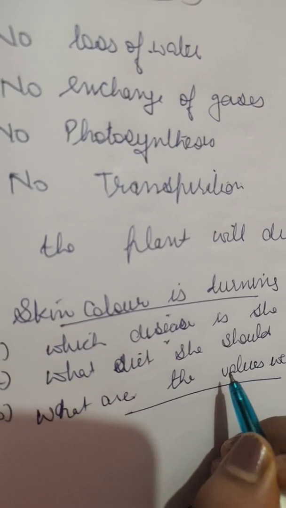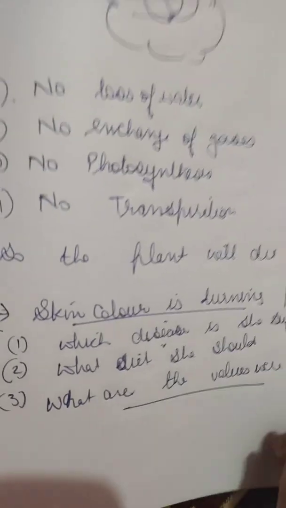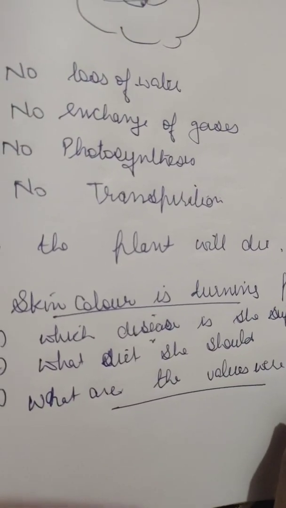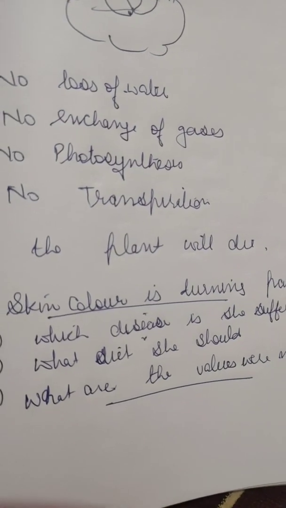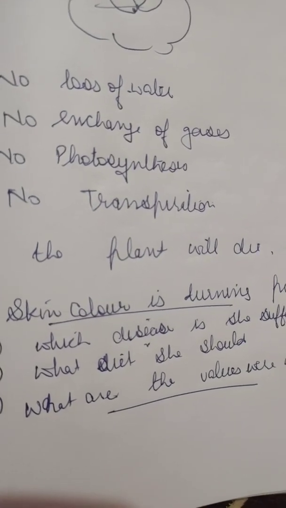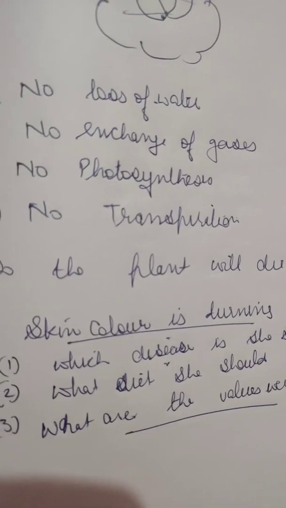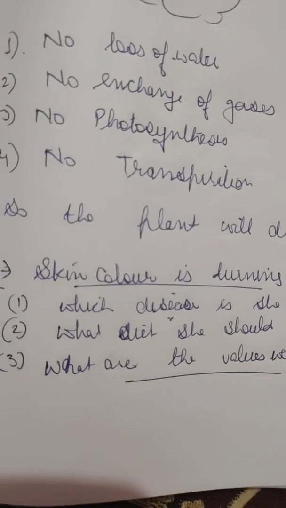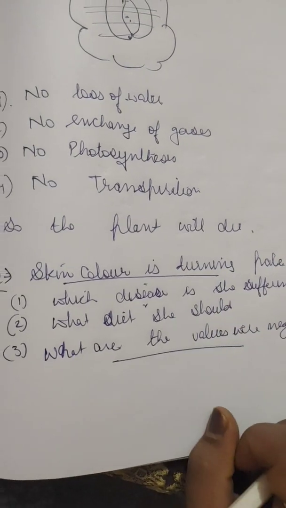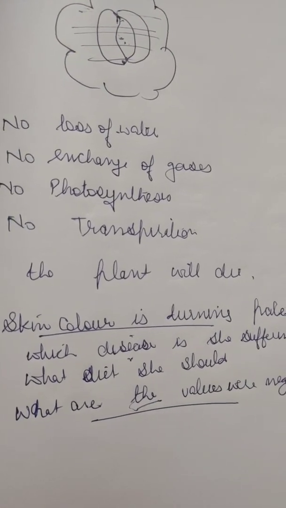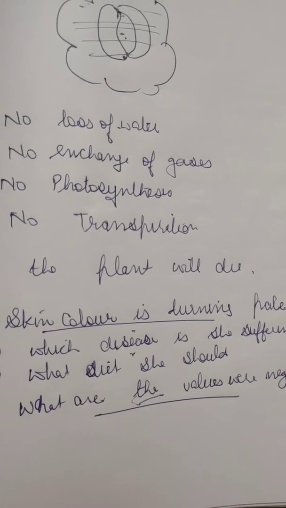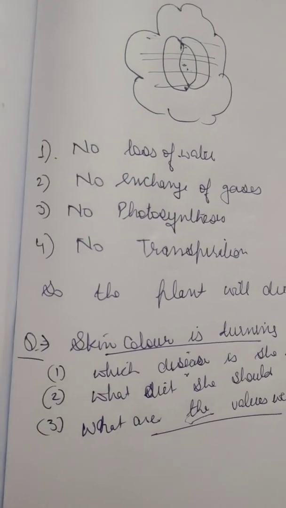Okay, then what are the values? So the values are that she should respect the concept of a balanced diet. She should take care of herself, and she should respect her health. So these are the values. For these kinds of questions, if they come in science, don't get confused. You just have to write the normal values. Okay, so these are the few questions.